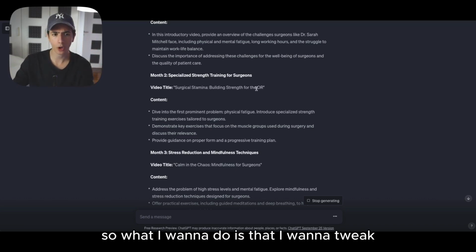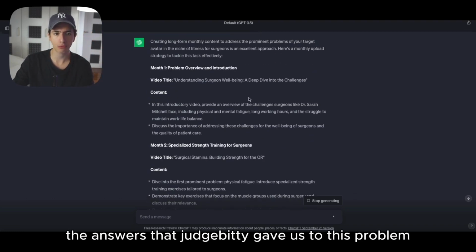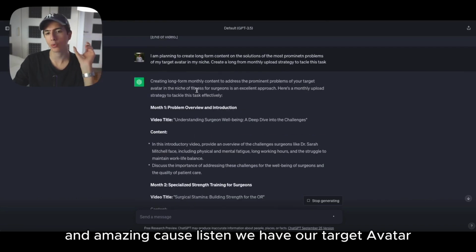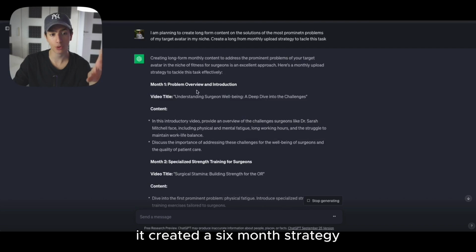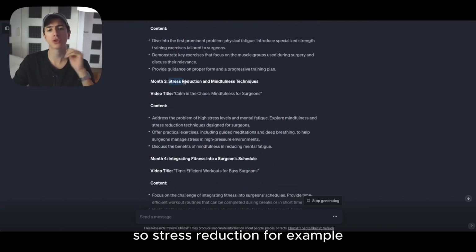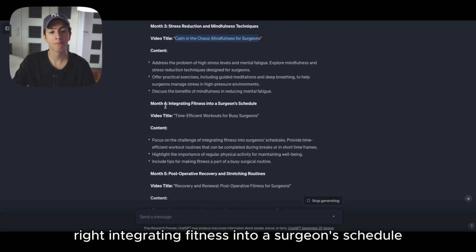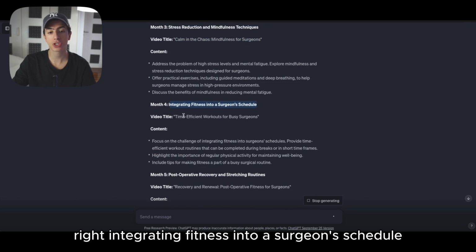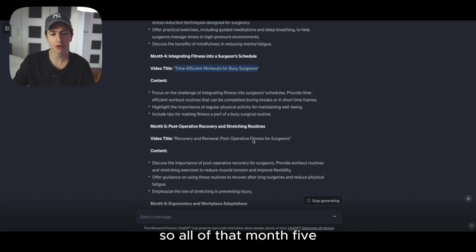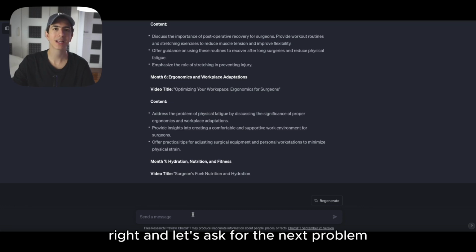But in general, as content creators, we're going to be creating more content. So I want to tweak the answers ChatGPT gave us to this prompt, which are actually very adequate and amazing, because we have our target avatar and our niche, and ChatGPT created a 6-month strategy. Let's see the next months before we move into the next prompt. In month 3, stress reduction, calming chaos, mindfulness for surgeons, and integrating fitness into a surgeon's schedule, time efficient workouts for busy surgeons. Month 5, month 6, month 7, let's stop generating for now and ask for the next prompt.